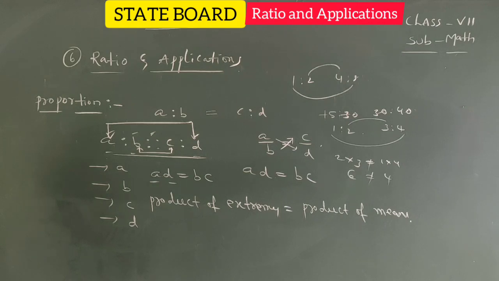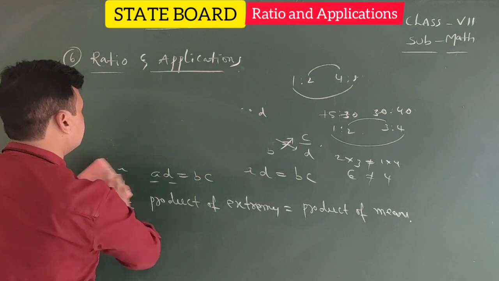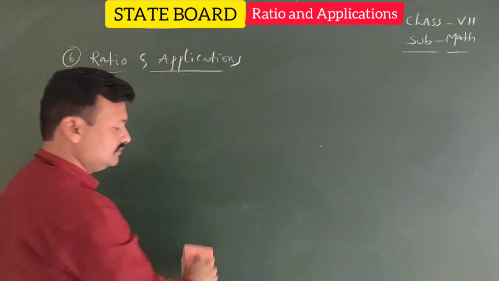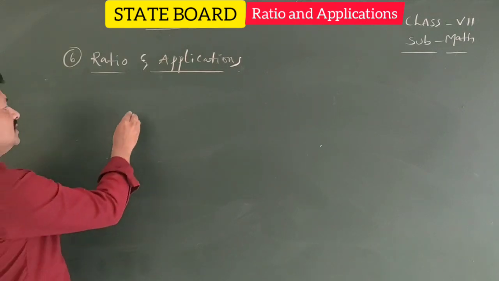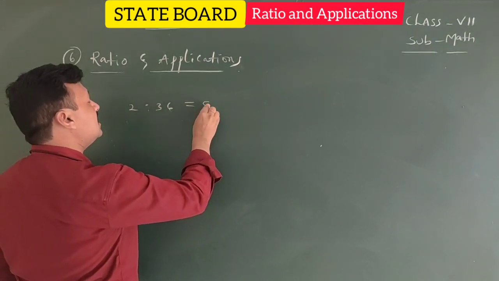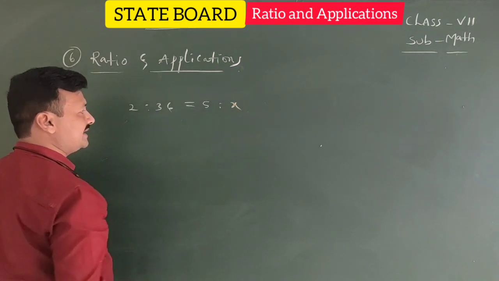Next, third, Madhu buys 5 kgs of potatoes at the market. If the cost of 2 kgs is 36, how much cost will Madhu pay? 2 kgs, 36 rupees. Then how much cost for 5 kgs? That will be x.